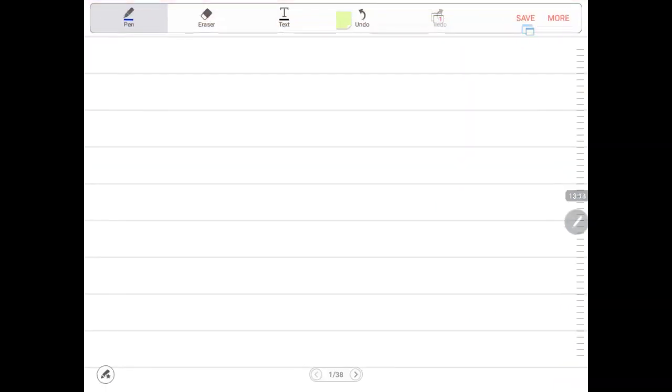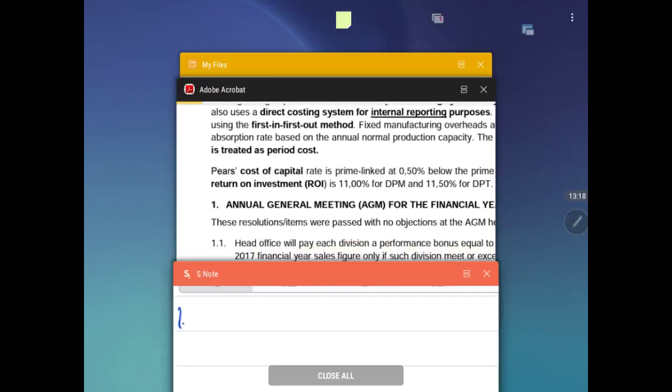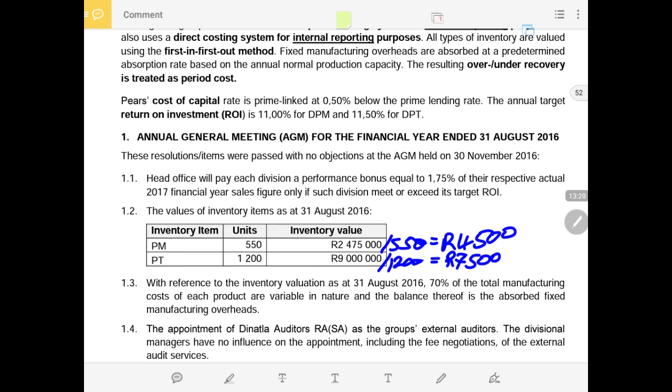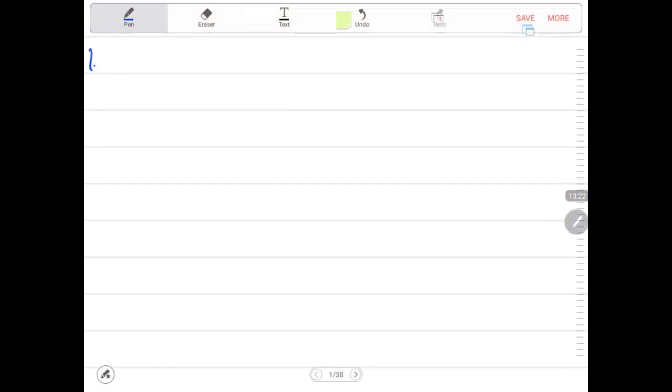So now we are under 1.2, calculating cost per unit. We're calculating our cost per unit for each of these products, per mobile and per tablet.